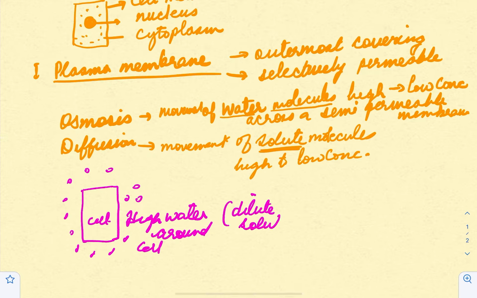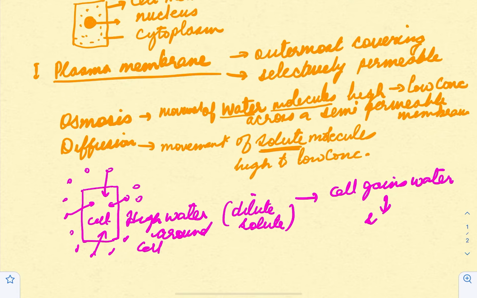Obviously solute is less, solvent is more, right? So what is going to happen? The water molecules are going to move from a region of high concentration to low concentration, which is why the cell is going to gain water. The cell gains water by osmosis and swells up, right? This is the first case.